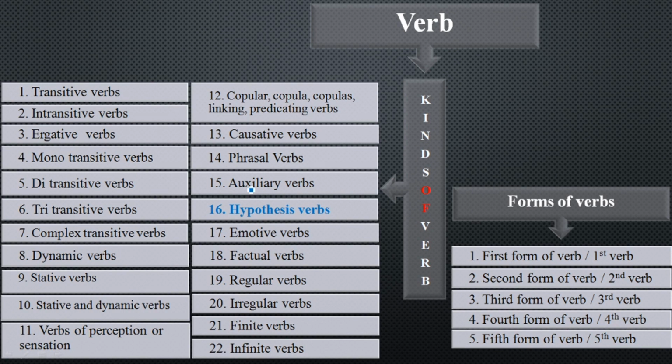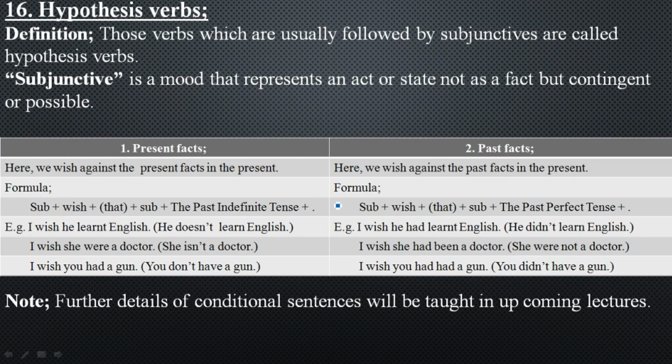We have already discussed the 15 kinds of verbs and today we are going to discuss the 16th verb. It is known as hypothesis verbs. So let's begin. The definition of hypothesis verbs: those verbs which are usually followed by subjunctives are called hypothesis verbs. What is subjunctive? We will discuss subjunctive moods in detail.